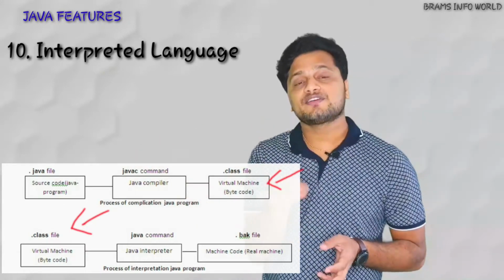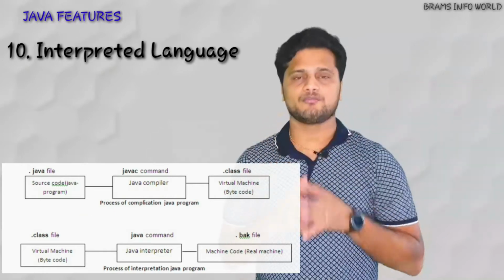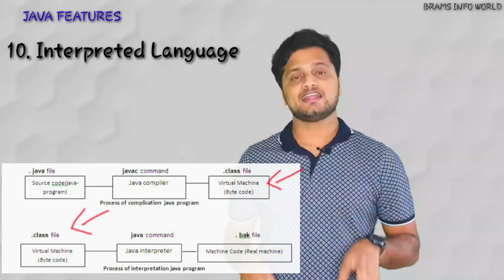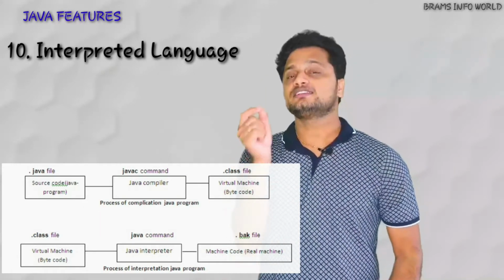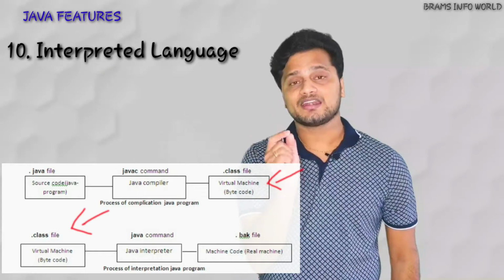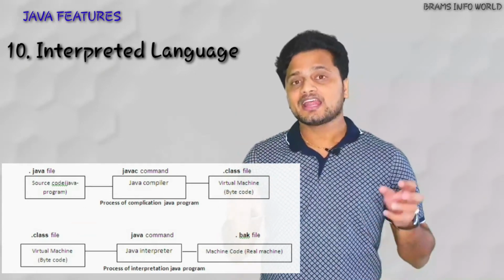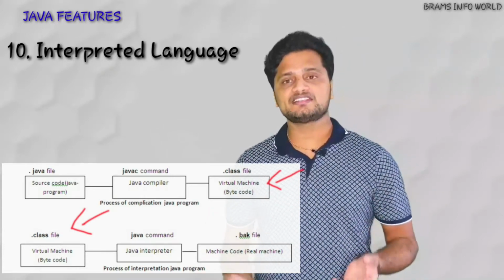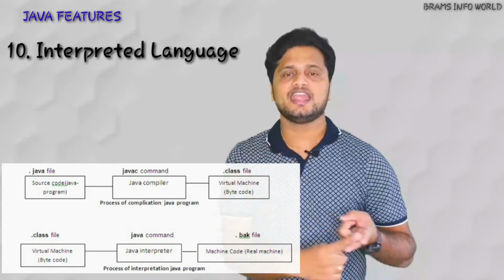So this .class file, who will execute? This .class file will be executed by the JVM of the operating system. Then we can say that it is system independent. So we can say that this .class file is interpreted by the JVM, so Java is an interpreted language. That means a Java program is executed in two stages: compilation and interpretation, right?